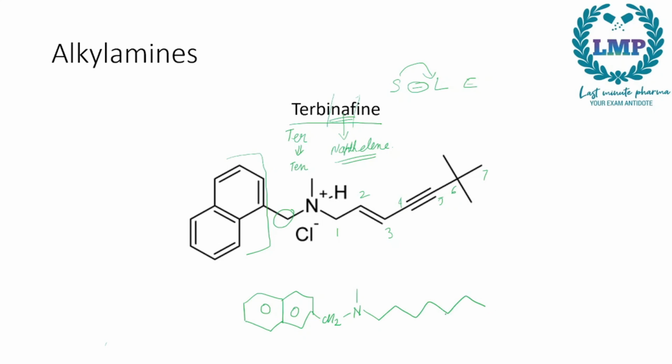So 1, 2, 3. After the third carbon we will give it a triple bond. We count again 1, 2. After the 2 carbons we will give it a double bond, and then 1, so we need a single bond right here. So we will count now 1, 2, 3, 4, 5, 6, 7 carbons, plus 1, 8, plus 1, 9, and then 10. We will remember.